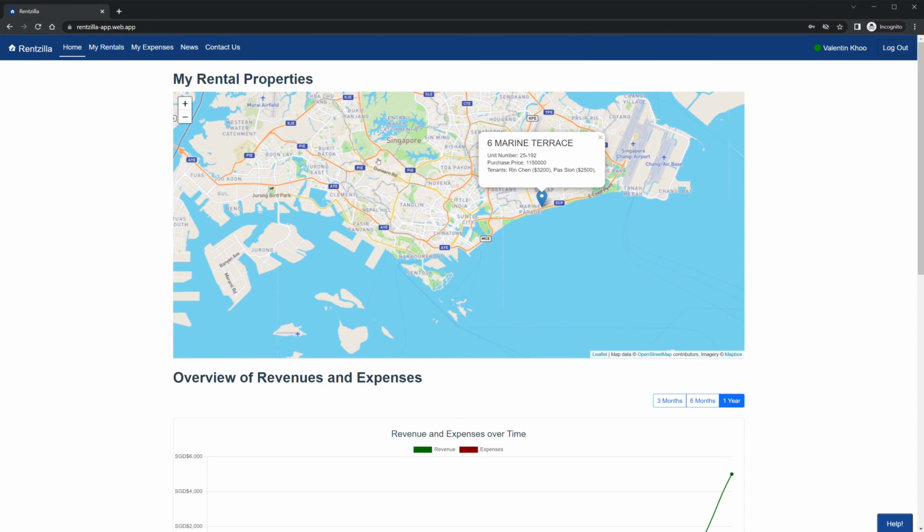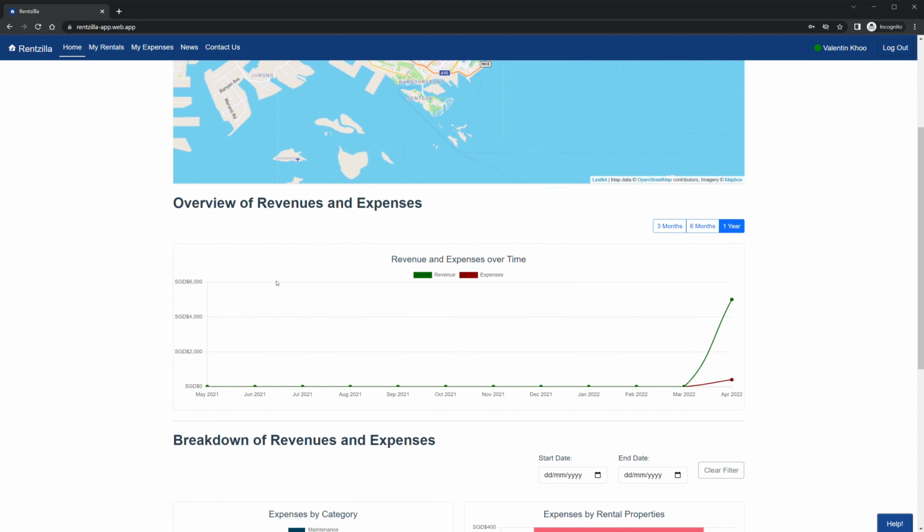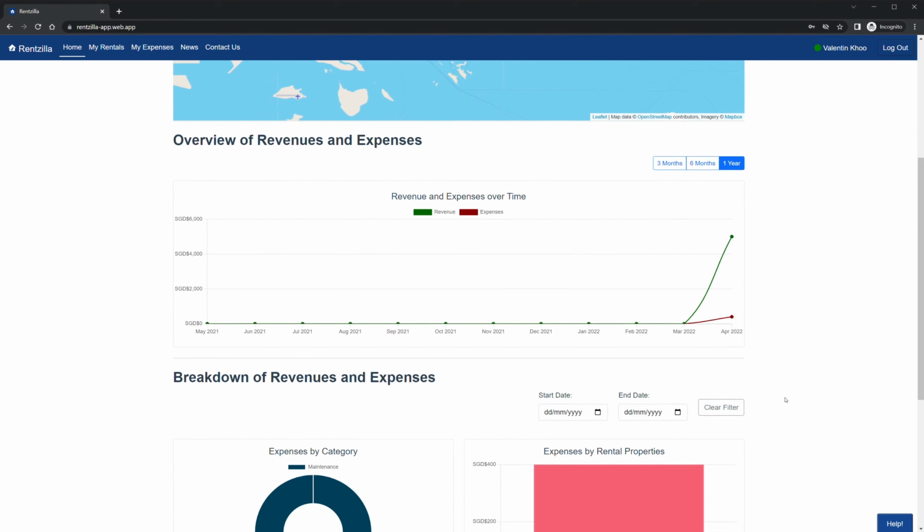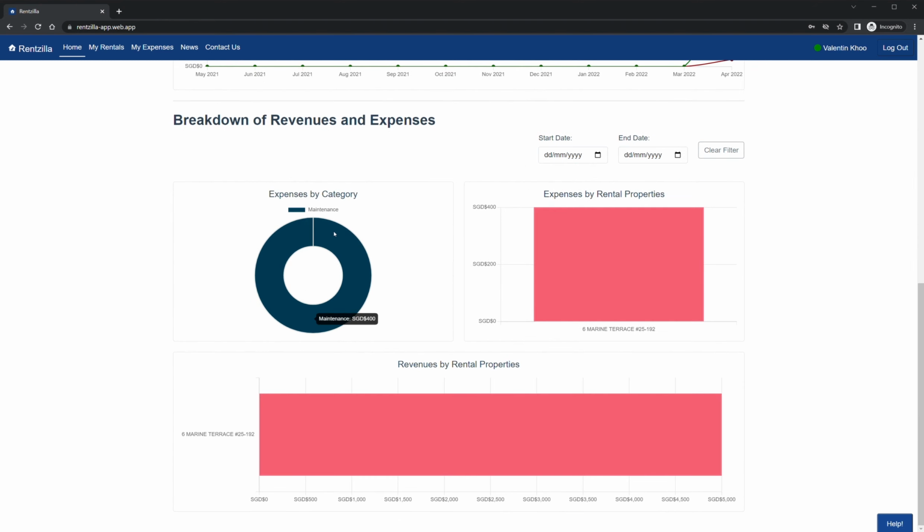Now, let's take a look at the homepage for some visualizations. The rental property you have just added is now displayed. Scrolling down, you will get a general overview of all your revenues and expenses. The application will also show a breakdown of the revenues and expenses.